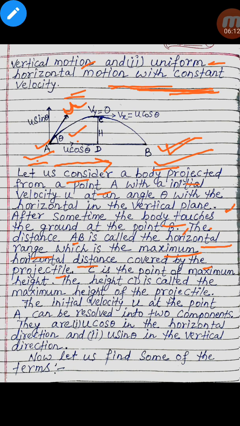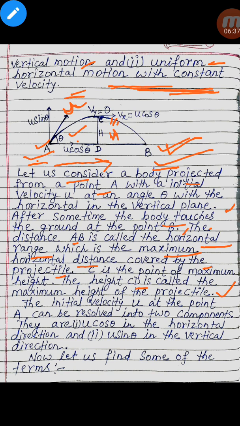C is the point of maximum height. The height CD, which is represented by H, is called the maximum height of the projectile.